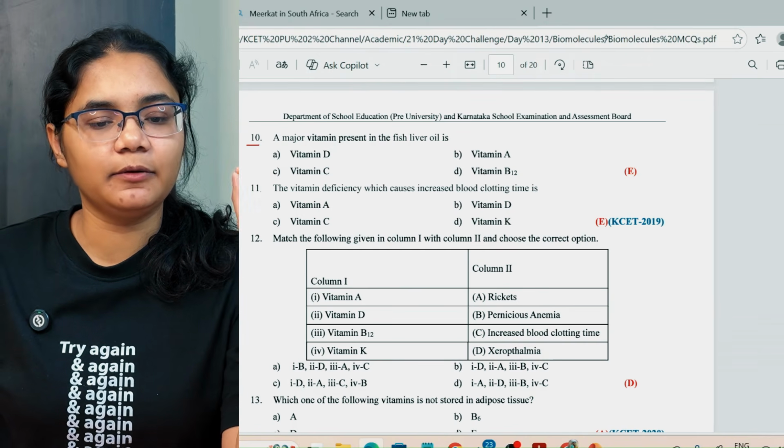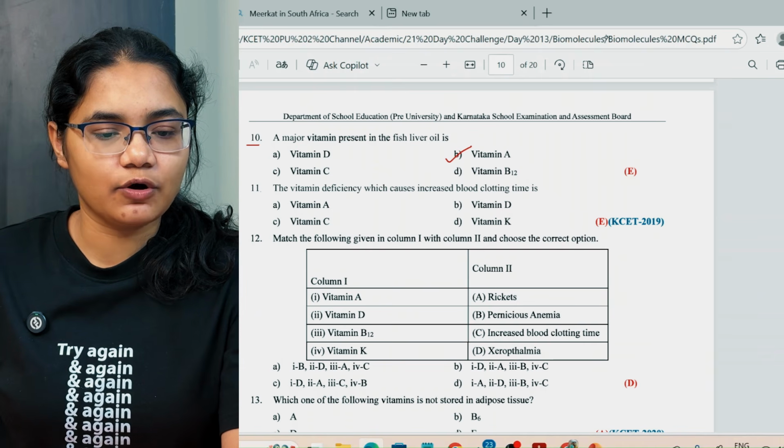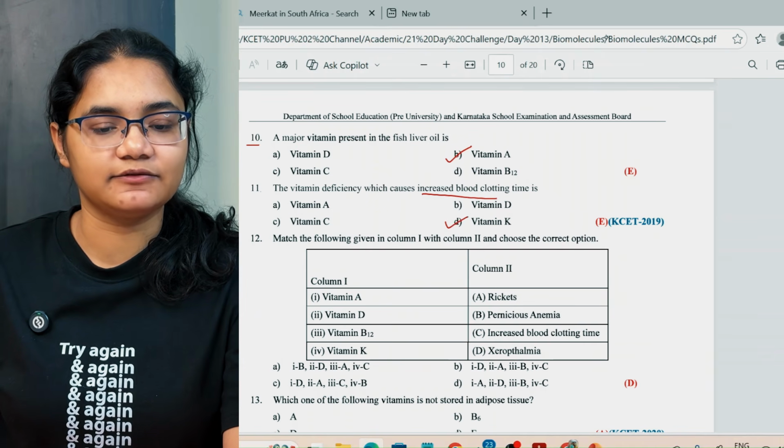Now let's see question number 10. The major vitamin present in fish liver oil is vitamin A. The vitamin deficiency which causes increased blood clotting time is vitamin K.